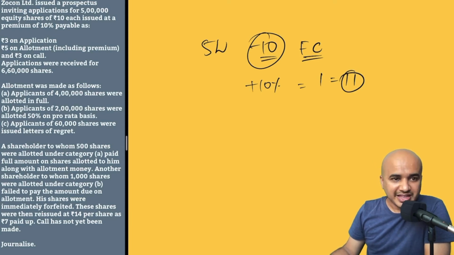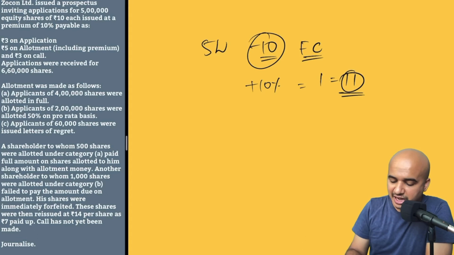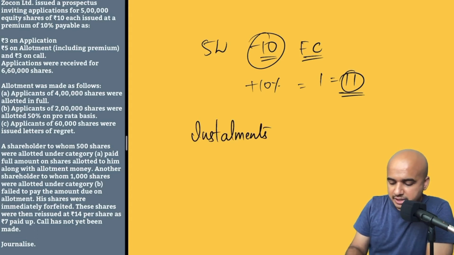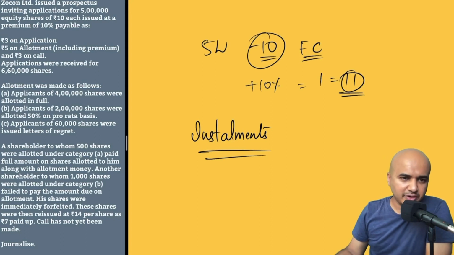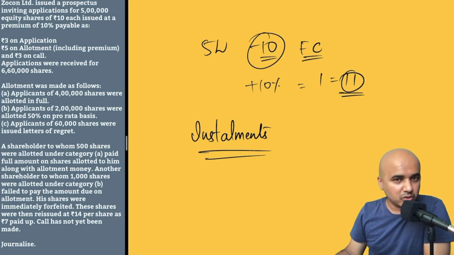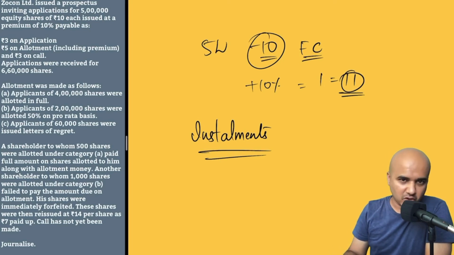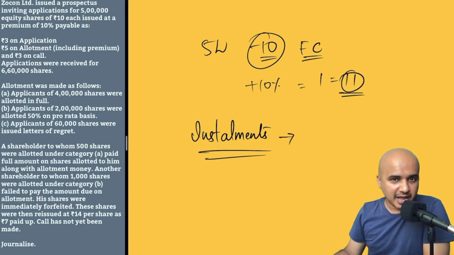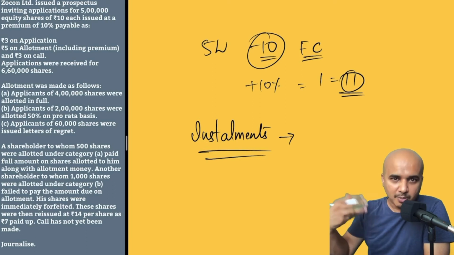Now, the thing is, they're not asking the applicants to pay this 11 rupees once and for all like it usually happens in real life, but instead they're asking them to pay in installments. So these installments have different names. Let us look at the amount which is being charged by the company and also at the names of these installments. The first time you make the payment to the company is when you apply for these shares.